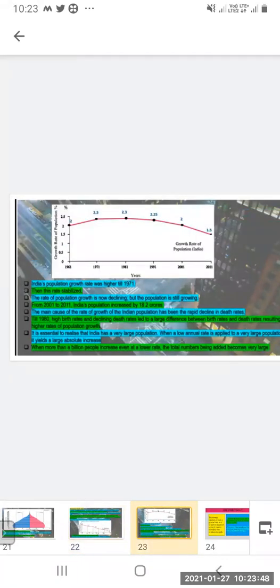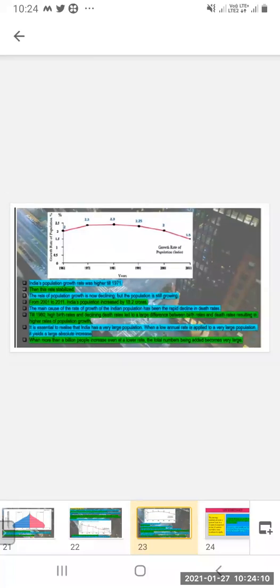India's population growth rate was higher till 1971. Then this rate stabilized and has become stable. The rate of population growth is now declining, but the population is still growing. The rate means the intensity. The intensity of population growth is now declining, but slowly, and the population is still growing.